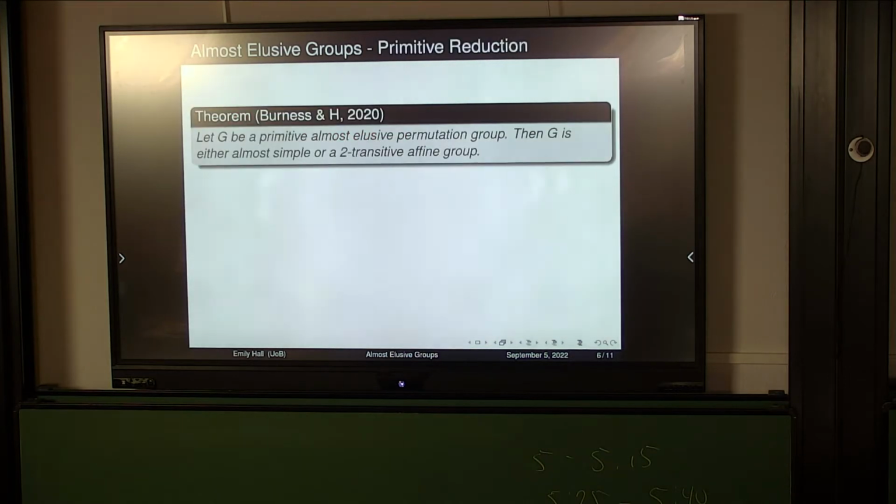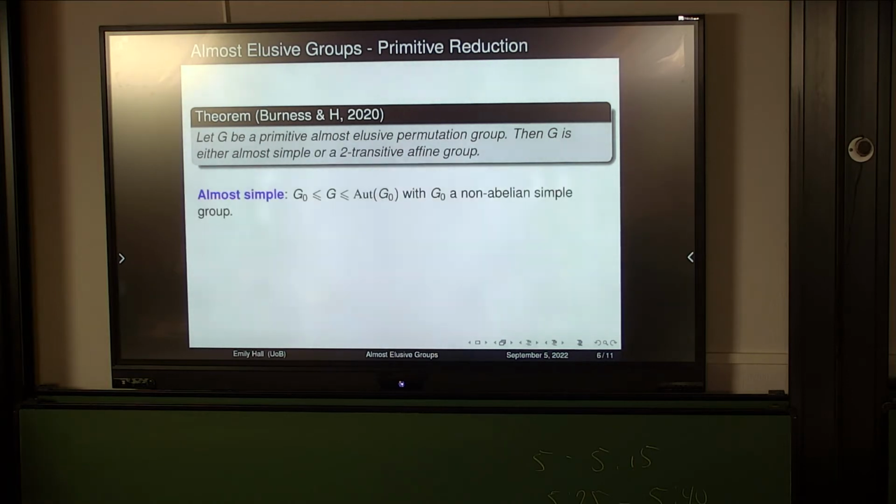So this is joint work with my supervisor, Tim Van-Ness, and we managed to prove that if you take a primitive almost elusive permutation group, then the group belongs to one of 2 of those 5 families. So it's either almost simple, or it's an affine group, and in particular in the affine case, you also require that it's two-transitive, which I'll explain a little bit later why that comes about.